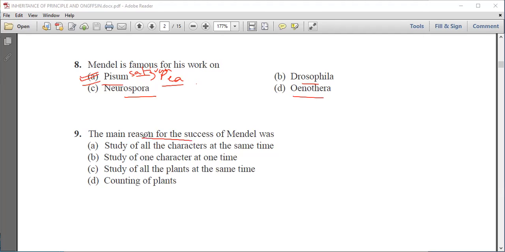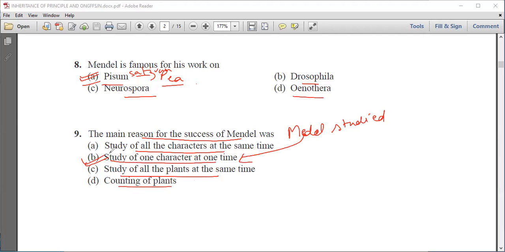The main reason for the success of Mendel was first, study of all characters at the same time, second, study of one character at one time, third, study of all plants at the same time, and fourth, counting of plants. Now we know that Mendel studied only one character at one time, and he gave various laws. So second option is the correct answer, that he succeeded because he studied one character at one time.